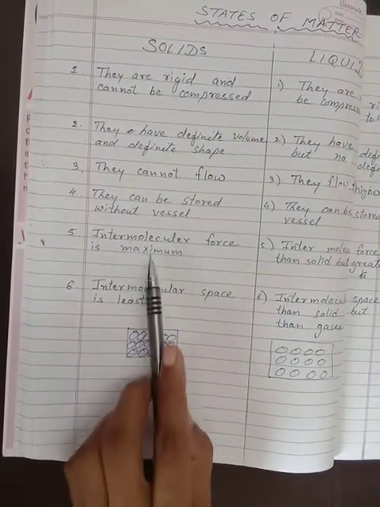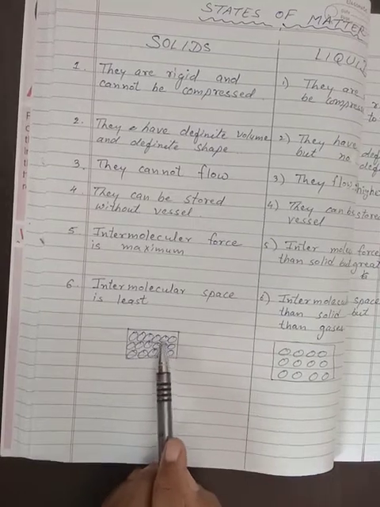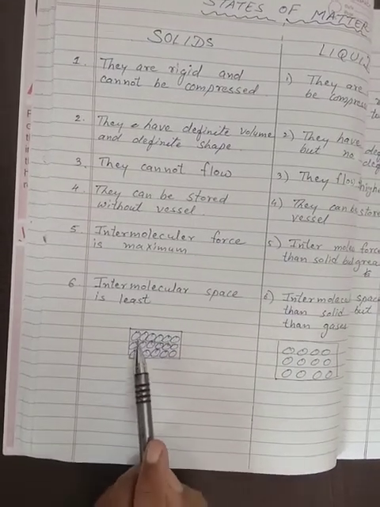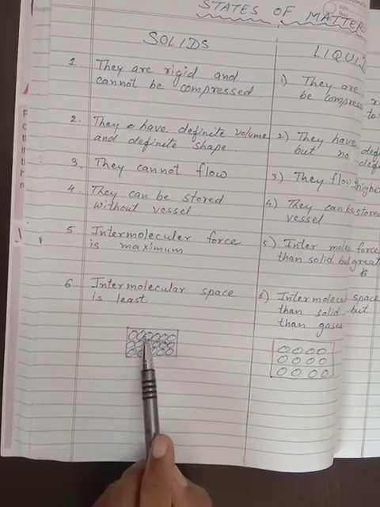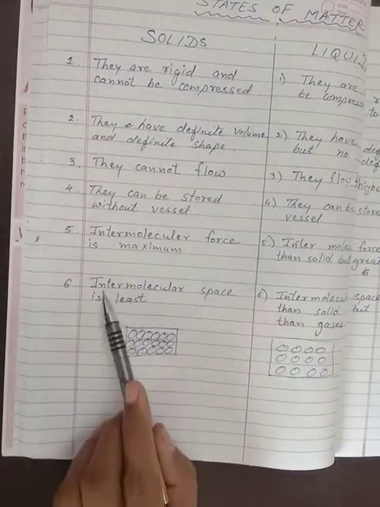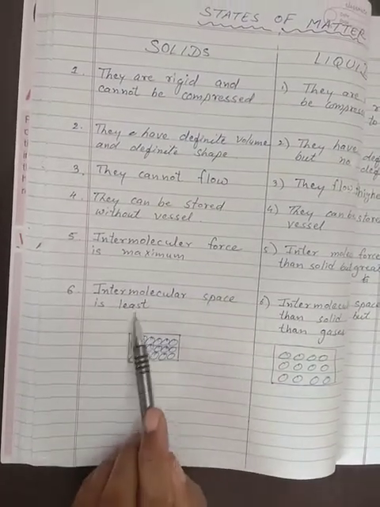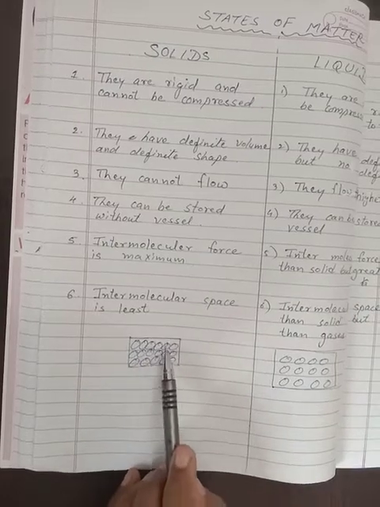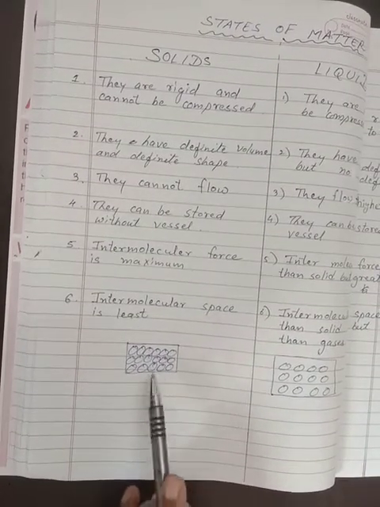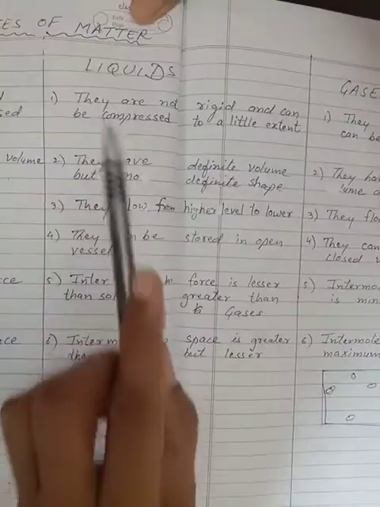Intermolecular force is maximum. That means the particles of solids are very close to each other and the intermolecular force between these particles is maximum. Intermolecular space is less. That means the space between these particles is very small as compared to the liquid.